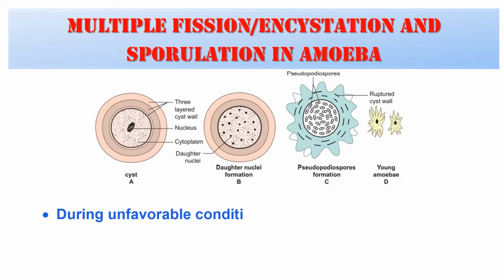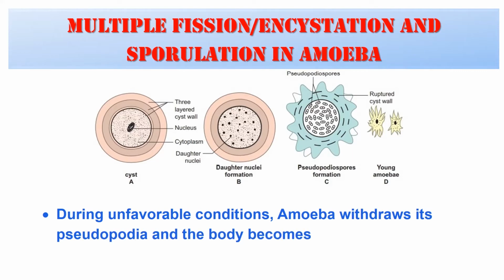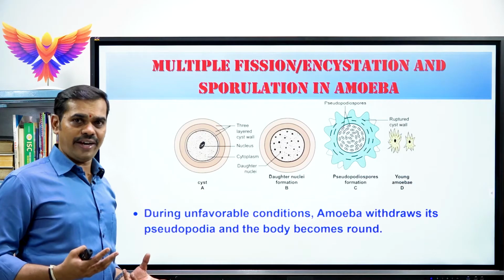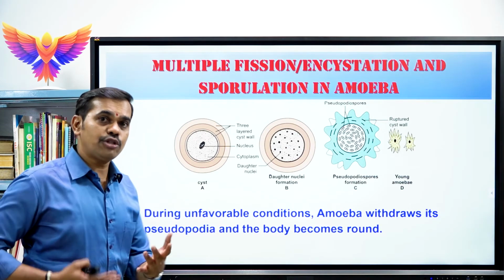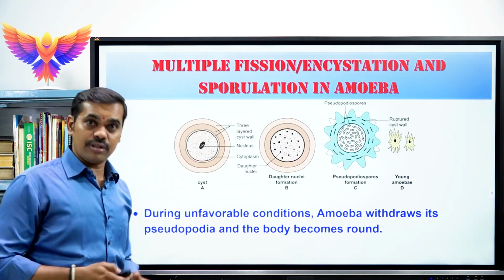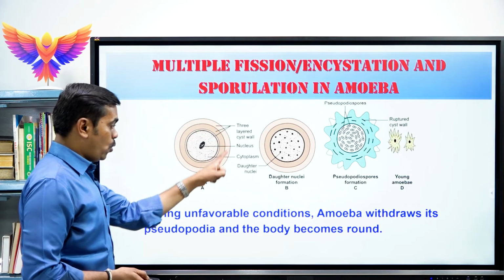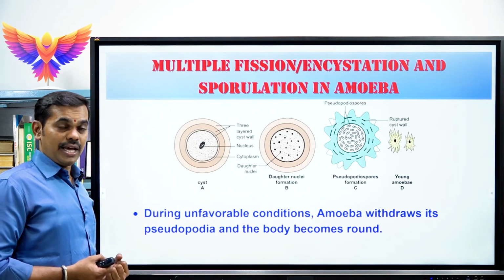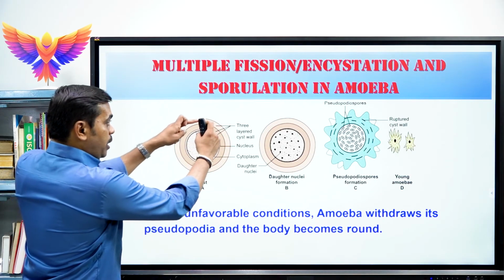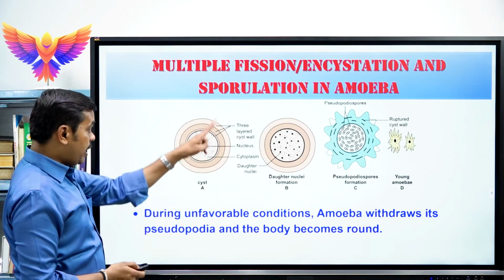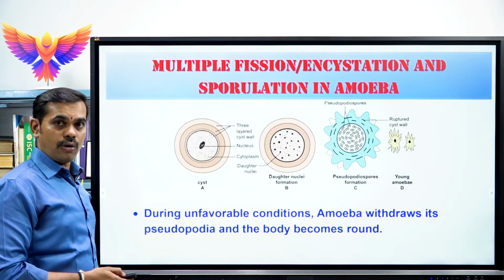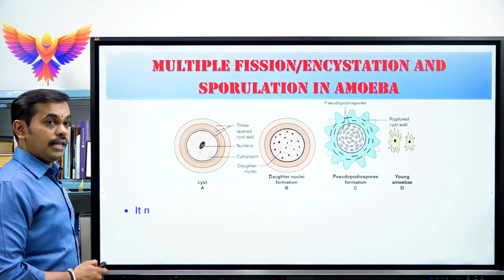During unfavorable condition, the amoeba withdraws its pseudopodia. Pseudopodia is also called false feet. It is used for its locomotion and also to capture the food. So this pseudopodia is withdrawn by the amoeba and the body becomes round during unfavorable condition.